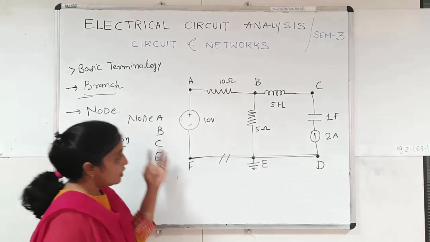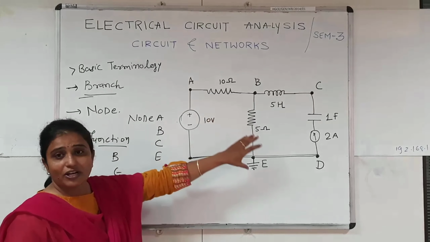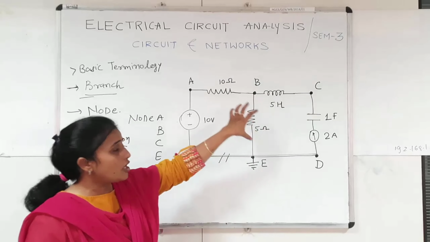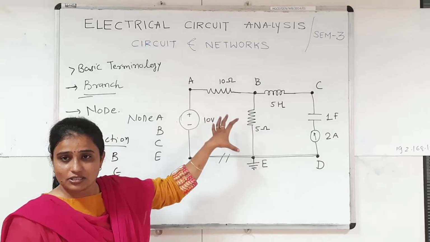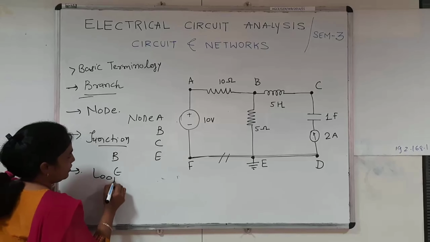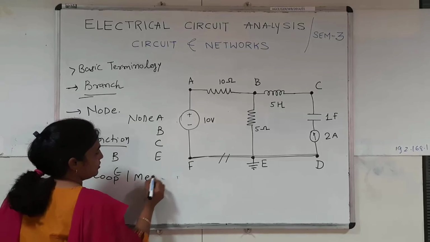So from this definition, can we say that all the junctions act as a node, but not all the nodes act as a junction. Now next terminology is loop and mesh.